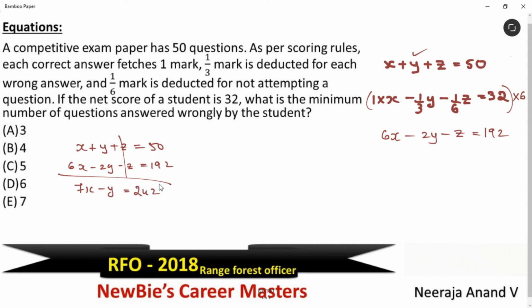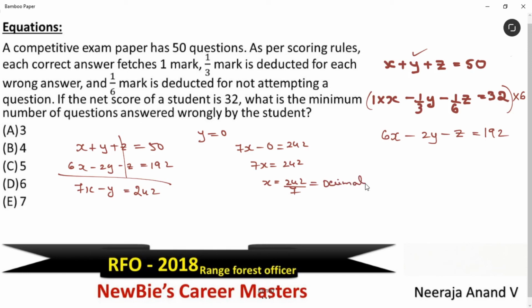Okay, see, after this, to solve the question, you have to use the trial and error method. Trial and error method means, let's take the y value as 0. We get 7x minus 0 is equal to 242, so 7x is equal to 242. The x value is 242 divided by 7. We won't get an integer value. 242 divided by 7 means a decimal value.